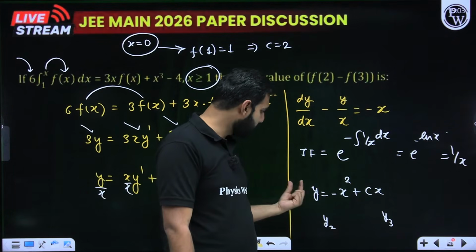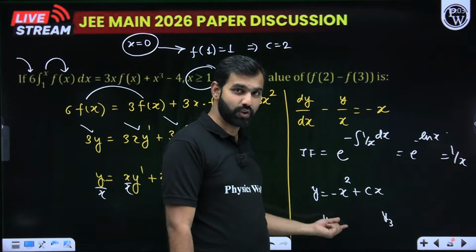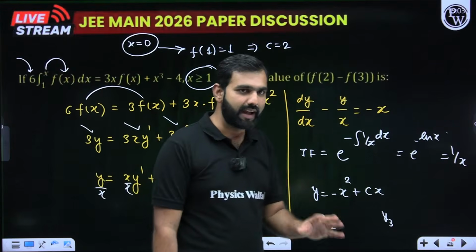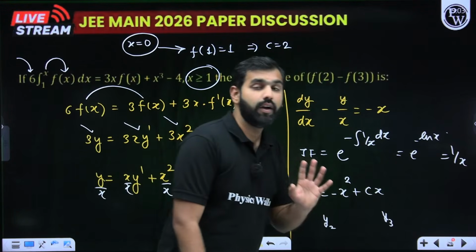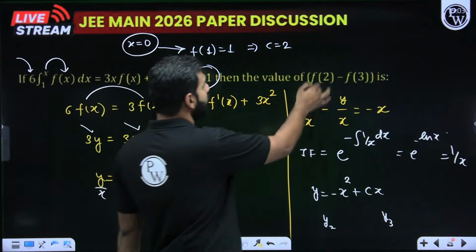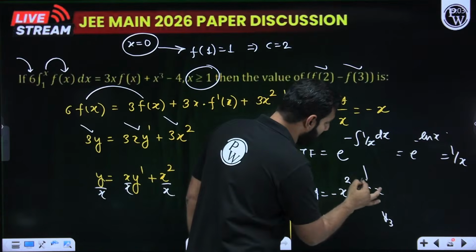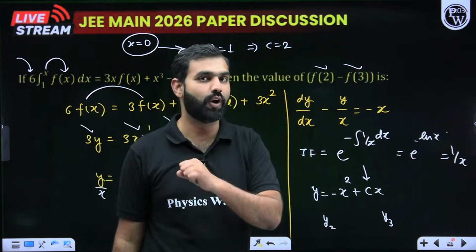The solution is given by p of x, the integrating factor, into y, is equal to the integration of q of x into the integrating factor. When you solve, finally you get this as your function. But this is not the end. What are we asked? We are asked the value of f of 2 and f of 3. But to have the value of f of 2 and f of 3, we have to have the value of this c, the constant of integration.